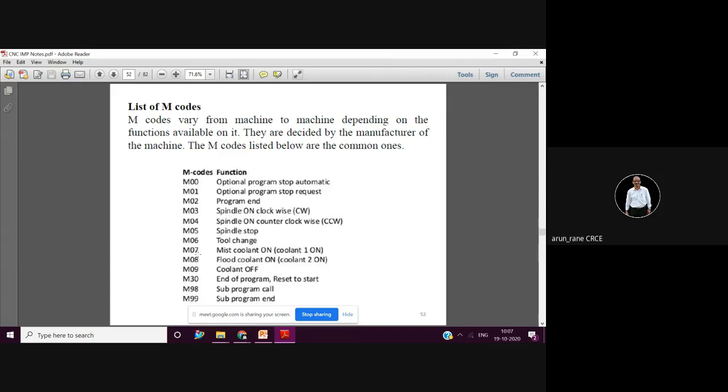M codes. Now out of this, you can forget this.